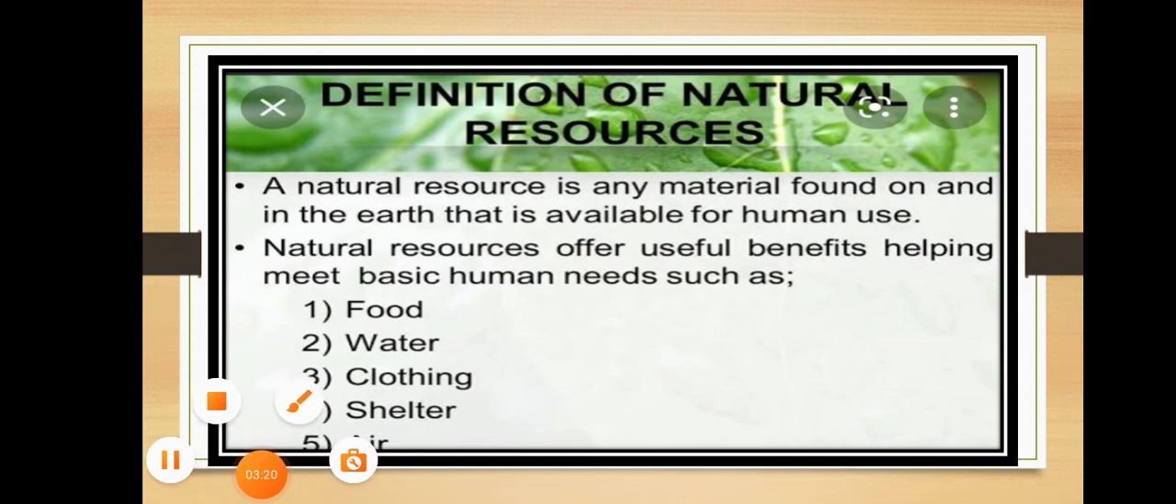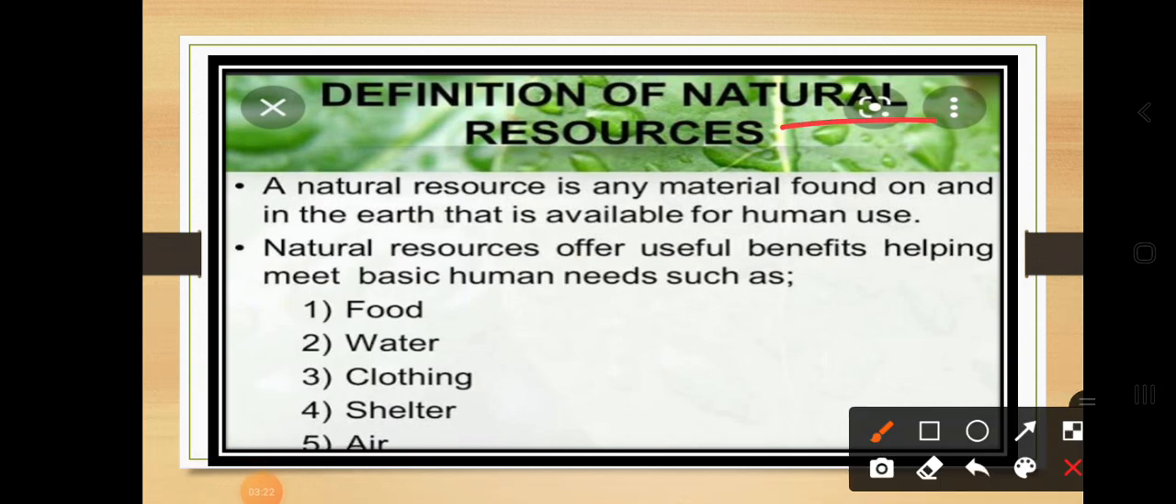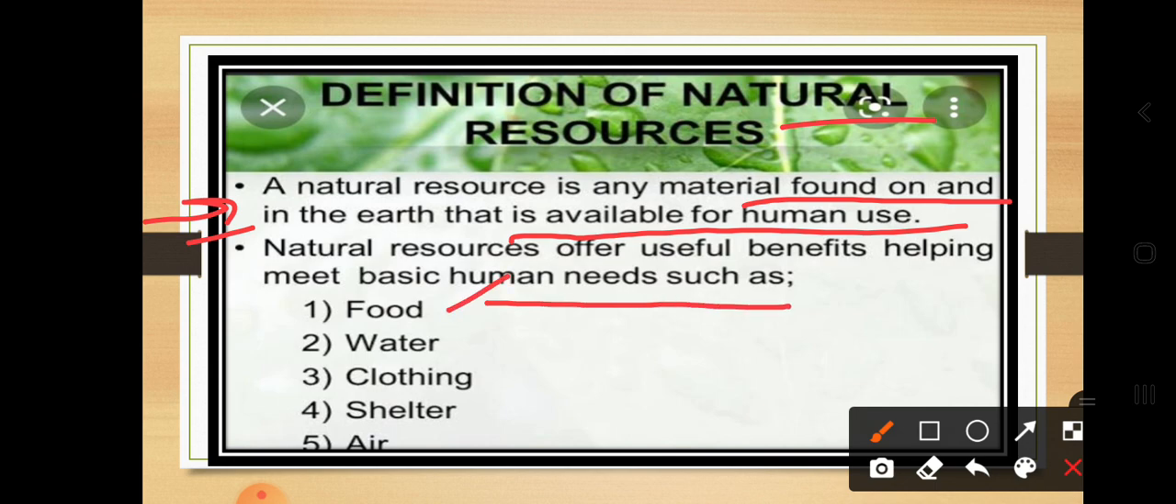Let's take the definition of natural resources. Dear students, a natural resource is any material found on and in the earth that is available for human use. The material which we can obtain from nature is called a natural resource. What are the basic natural resources? As I told you, water and trees. Here we have some basic human needs, such as food. How do we obtain it?